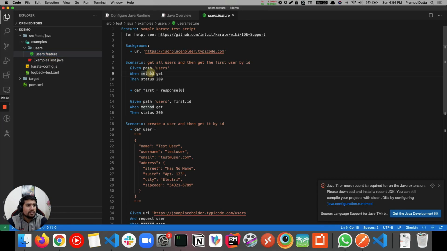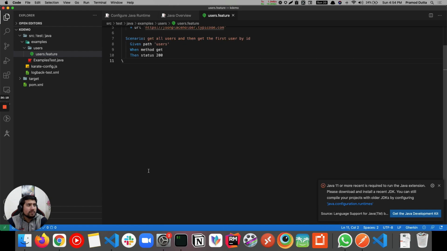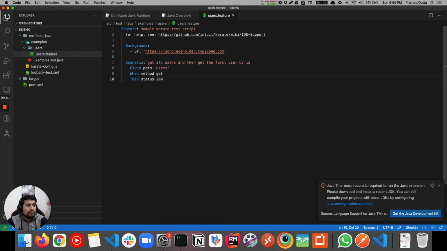If you see features, they have added lots of things. One more thing you can do is that this is the simplest one. Let me show you a very simple one so that you are able to understand. So this is a URL. We are making a simple GET request to /users, and basically we'll check if we are getting 200 HTTP status or not. So that's a simple test.